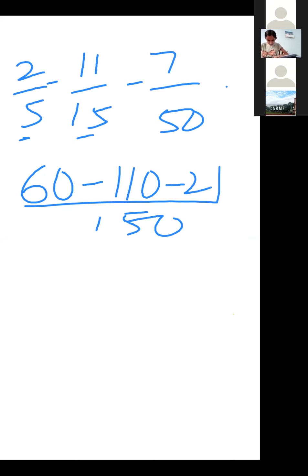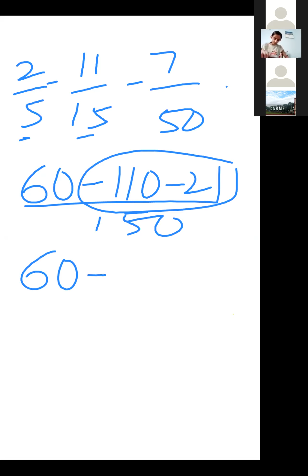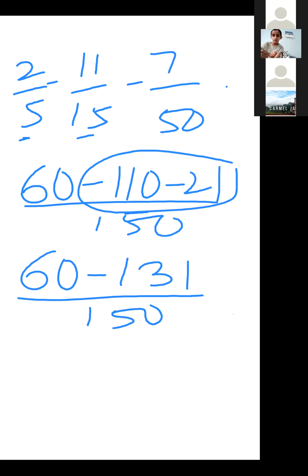Now these two are negative and only 60 is positive. So we will do 60 minus. Now add these two, 110 and 21, minus 131. Add these. Now you have to subtract 60 from minus 131. How much did it come? 71. Yes, minus 71 upon 150. Minus 71 upon 150. Yes, good. All of you understood?